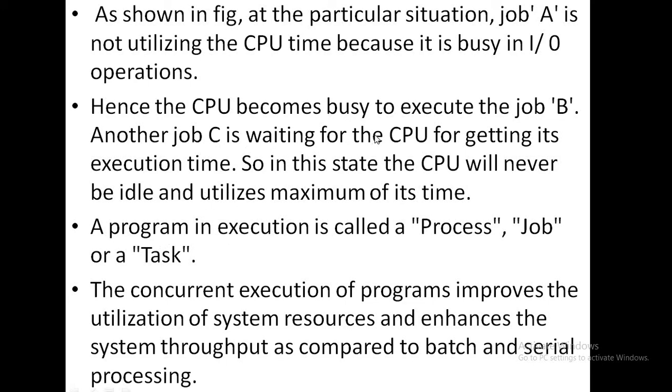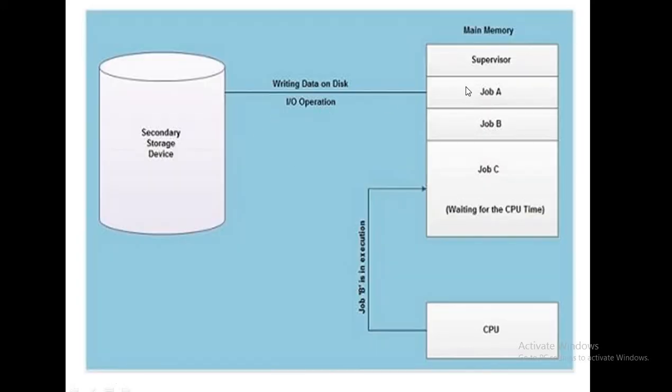I hope you understand this point. Again, I am telling you. Job A is in the waiting state, because it performs an IO operation, and job B is in the running state because it is executed by the CPU. Job C is waiting for the CPU's attention for its next execution, and that will be in the ready state.